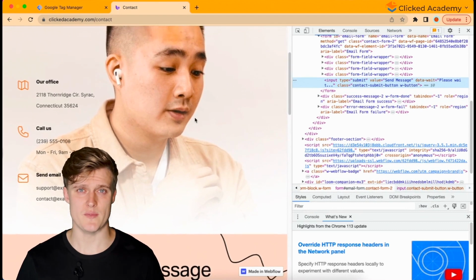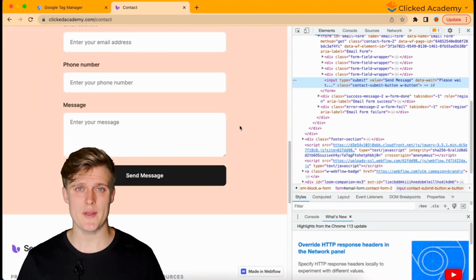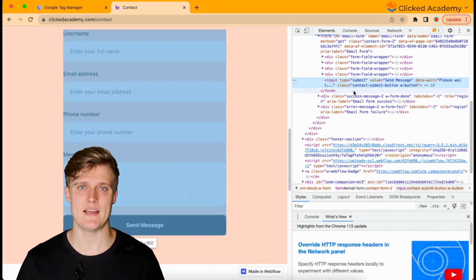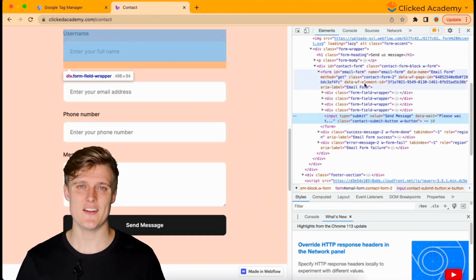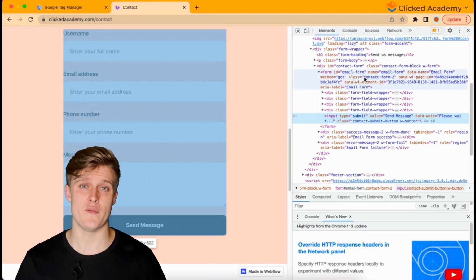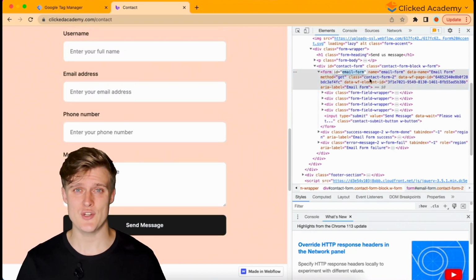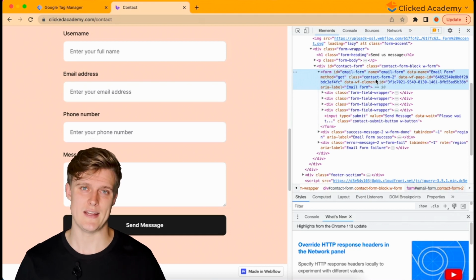So right-click the Form Submission button, and then scroll up in the Elements section on the right until you see bracket Form. This is the start of your form, and the relevant information is often near the top. To double check you're on the right form and right part of the page, the entire form should be highlighted on the web page if you're in the right section.